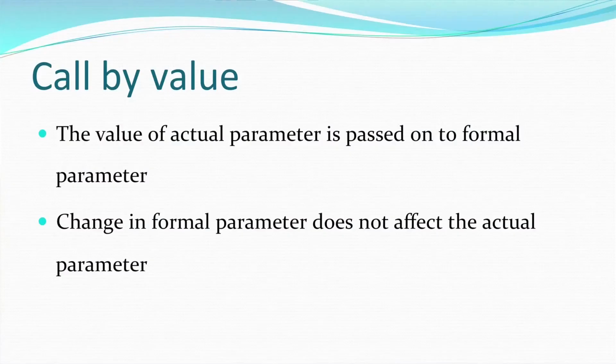Any change in one will not affect the other. You can see on your screen that any change you make in the actual parameter will not affect the formal parameter and vice versa.